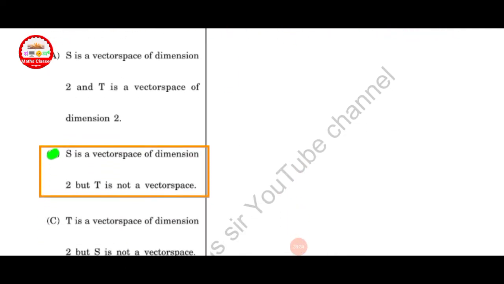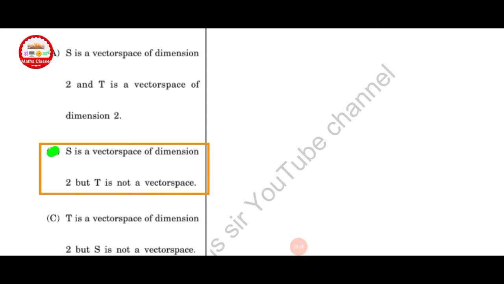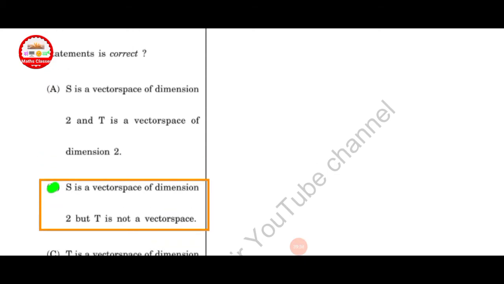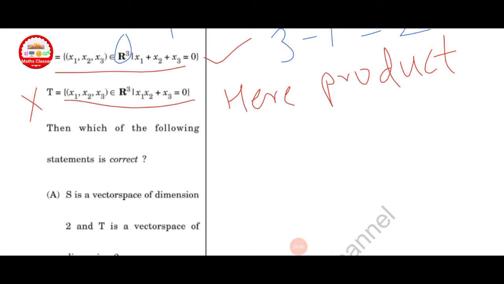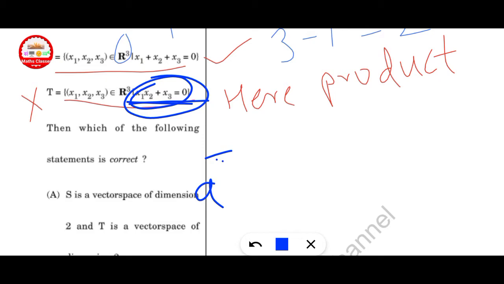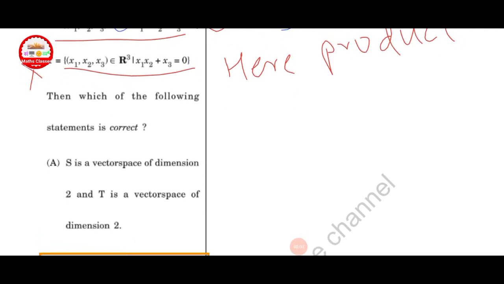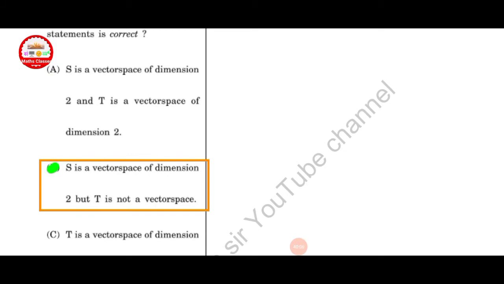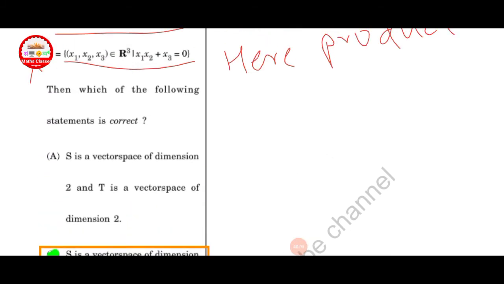In option B, S is a vector space of dimension 2. This is correct. T is not a vector space. Here a product is given. This is not a vector space, you can check. This is not a vector space because the condition is not satisfied here, A f of x plus c. You can check which one is the correct here. Here S is a vector space of dimension 2 and T is not a vector space.